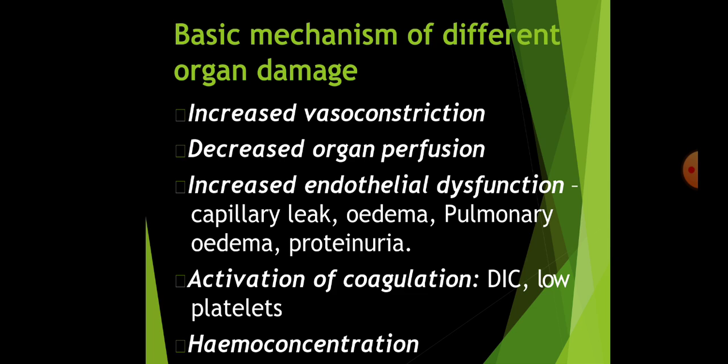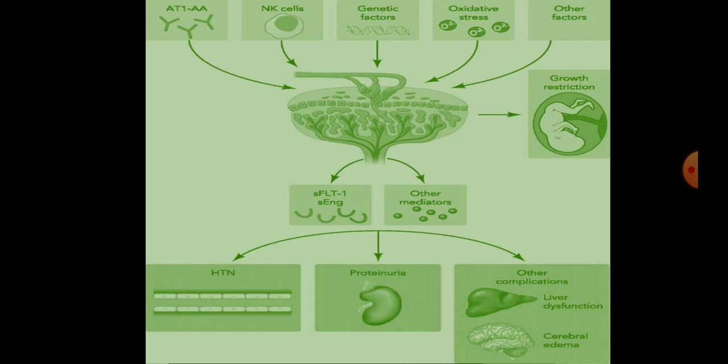Basic mechanism of different end organ damage. How does it occur? Because there is increased vasoconstriction due to the anti-angiogenic factors and vasoconstrictors, there is decreased organ perfusion, increased endothelial dysfunction leading to capillary leakage, edema, pulmonary edema, proteinuria, activation of coagulation factors which may lead to DIC and low platelets, and hemoconcentration. So there is involvement of almost all the organs of the body.